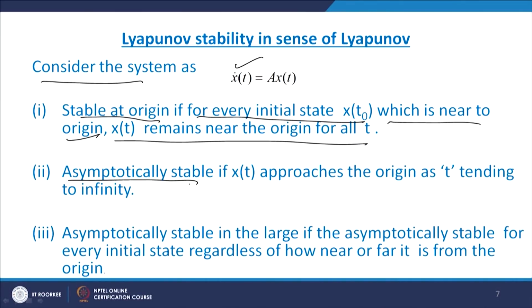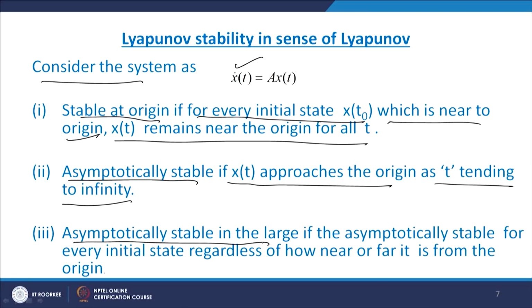Second, the system is asymptotically stable if x of t approaches the origin as t tends to infinity. Earlier the state started and remained near the origin, but now, as t tends to infinity, whatever state started will approach towards the origin. That is asymptotically stable.